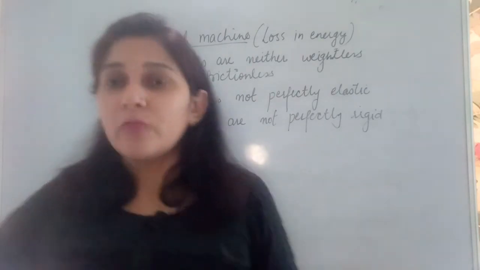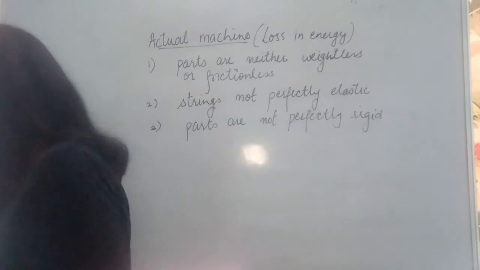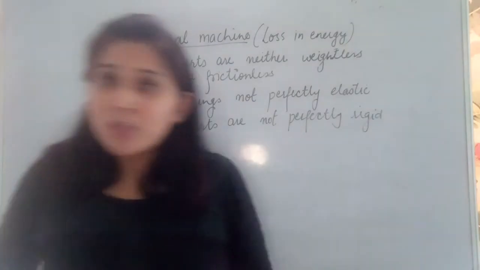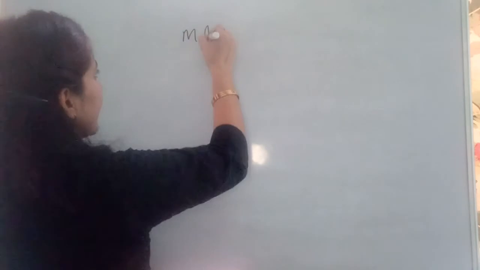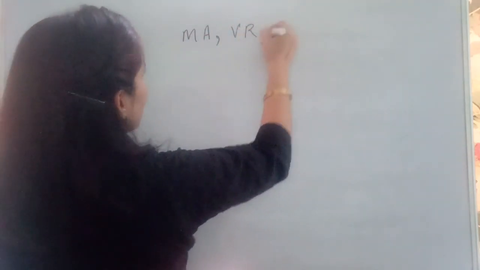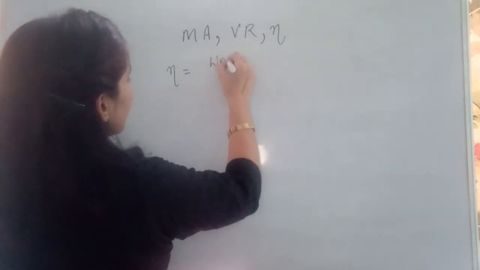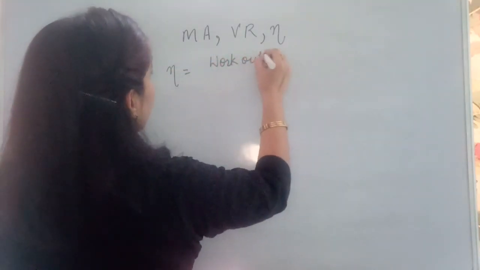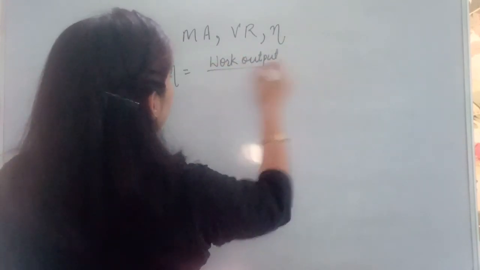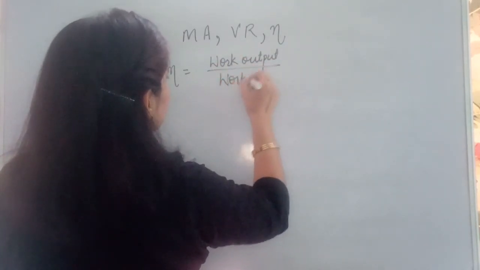Okay, one more thing is left out in our chapter, that is the relation between velocity ratio, mechanical advantage and efficiency. What is the relation between all these three? This is a question which directly can also be asked in your paper. What is that relation? The relation between mechanical advantage, velocity ratio and efficiency. For that, we can write efficiency is given by work output upon work input.